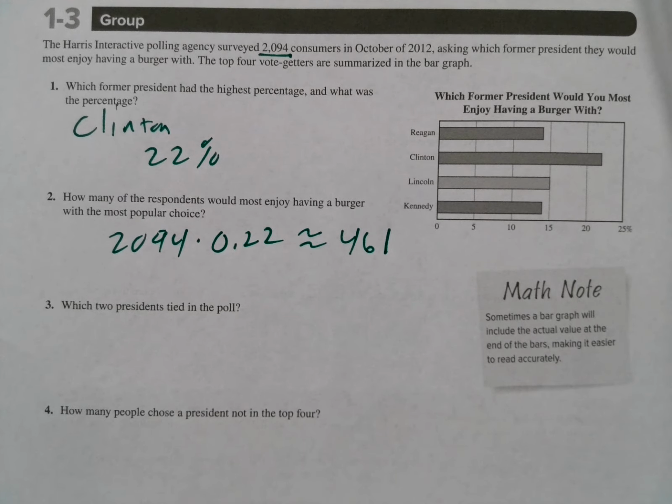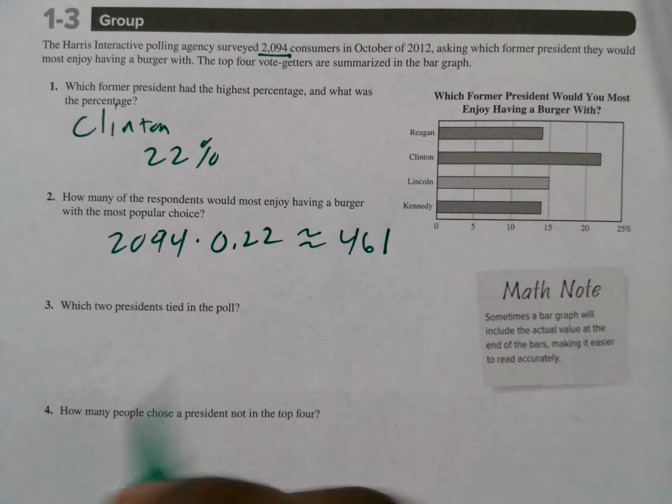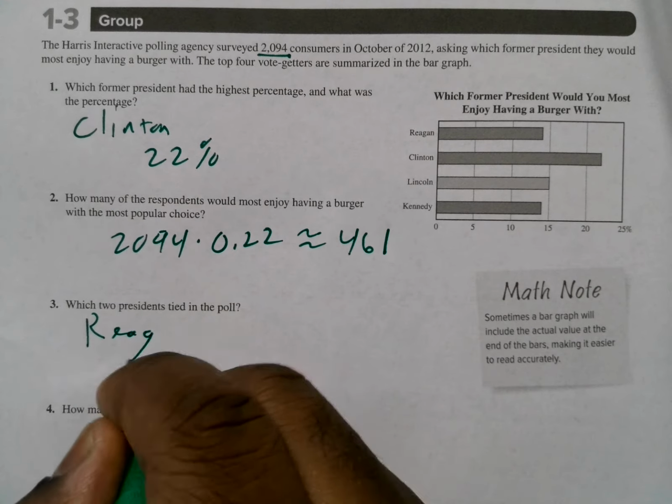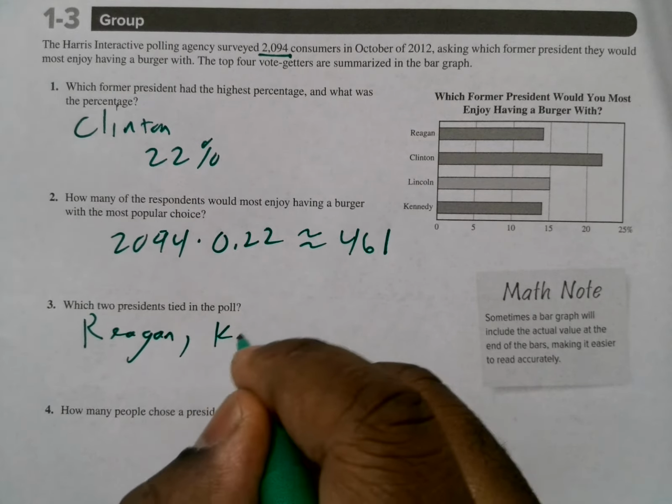Now it says, which 2 presidents tied in the poll? If you look here, the 2 presidents that tied in the poll were Reagan and also Kennedy.